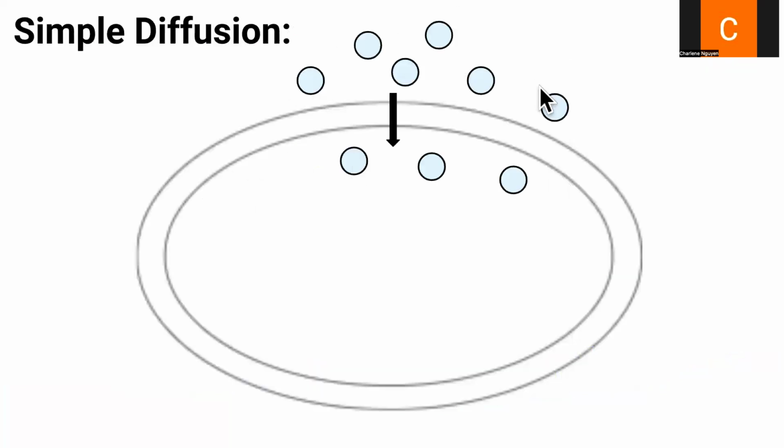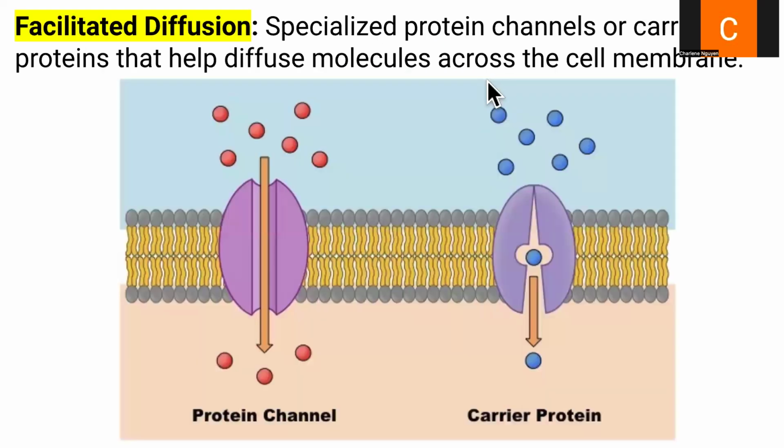So here is a simple diagram of simple diffusion. We're moving from an area of high concentration to an area of low concentration, as indicated by the arrow here. So ideally, until both sides are relatively equal. So until equilibrium is met.